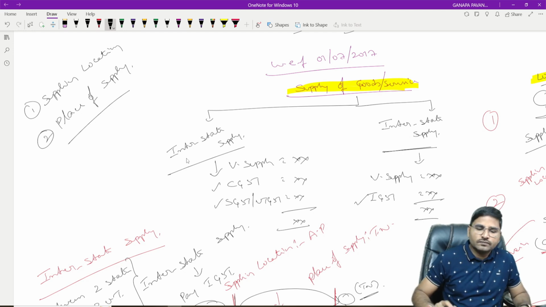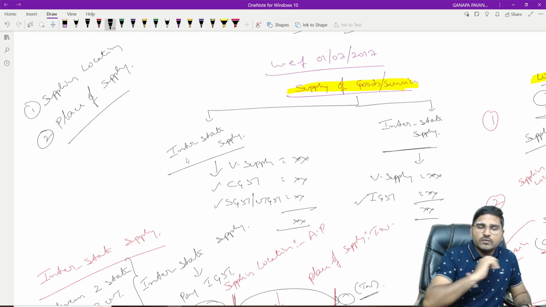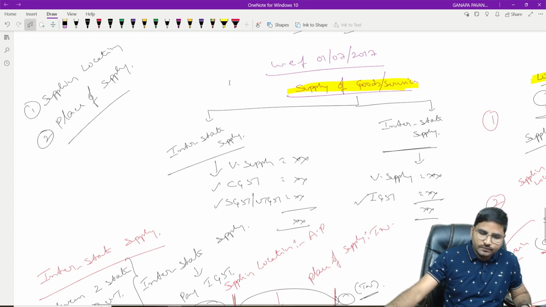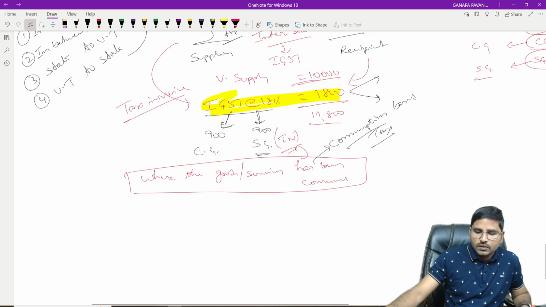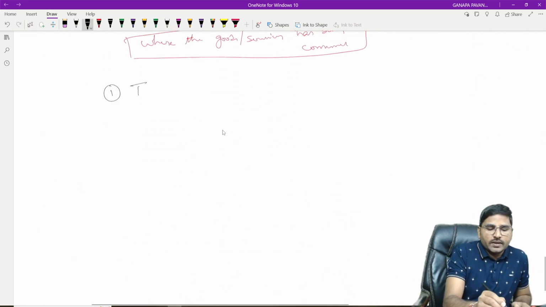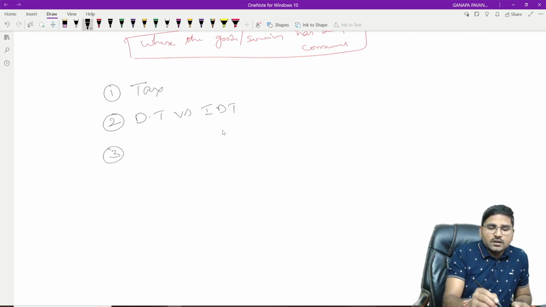Is it clear? Now pause the video and note down. Good. Up to this part, we discussed the meaning of tax, and second, the differences between direct tax and indirect taxes, and third, the background of indirect tax, that is, before the introduction of GST.